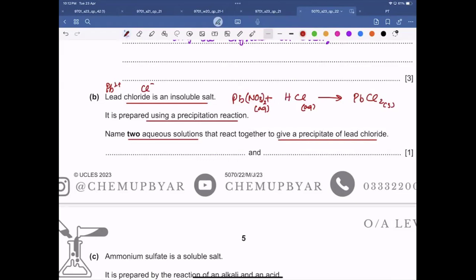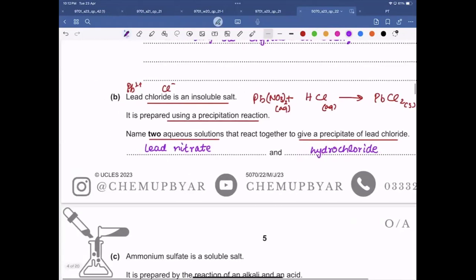Yes, very good, Mustafa. So they have asked you to write the name, so you will write lead nitrate and hydrochloric acid. Instead of hydrochloric acid, you can write any other soluble chloride like sodium chloride, potassium chloride, lithium chloride, calcium chloride, magnesium chloride, copper chloride. All these are water soluble, so you can use any one of them.